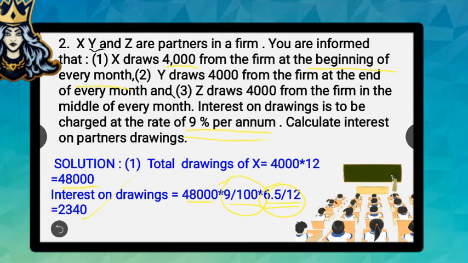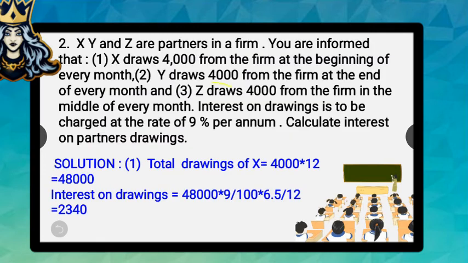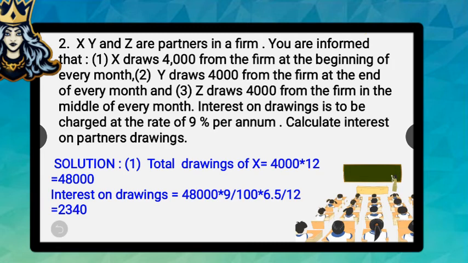So shall we move to the next part? Yes. Next, total drawings by Y have to be calculated. In the question it is given that he has withdrawn rupees 4,000. So his drawings during the year will be 48,000, which is 4,000 into 12. And his interest on drawings has to be calculated with a small difference from X, because he has withdrawn the amount at the end of every month.